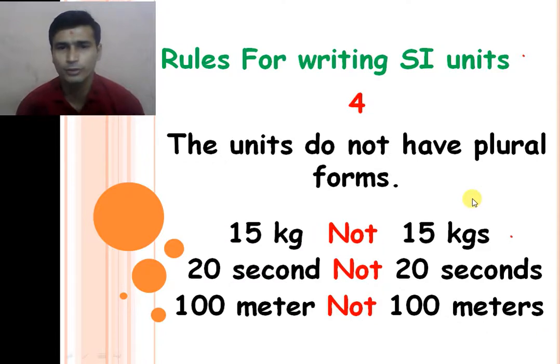The fourth rule is that the unit cannot be written in plural form. Several kilograms or several meters cannot be written with a plural; the unit is always written in singular form.